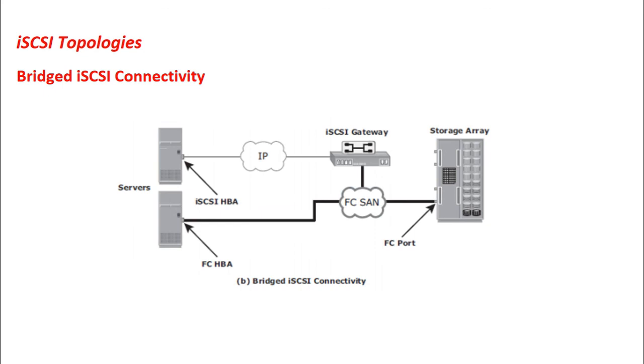In a bridged iSCSI implementation, the iSCSI initiator is configured with the gateway's IP address as its target destination. On the other side, the gateway is configured as an FC initiator on the storage array. So initially, this host will be the initiator and this iSCSI gateway will be treated as a target. Similarly, for the storage area network, this iSCSI gateway will be treated as an initiator and the storage array will be treated as a target.